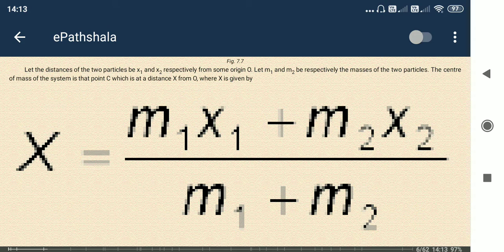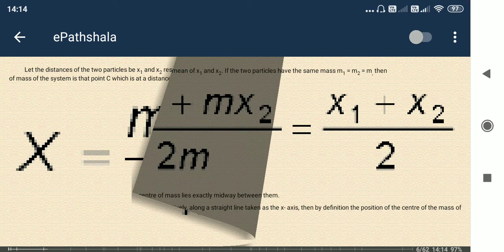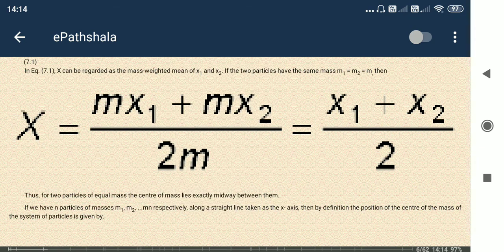In the next one, the location of the center of mass is m1x1 plus m2x2 plus so on, divided by m1 plus m2 plus so on, meaning however many masses there are, we need to consider all of them. The next one is a very normal case.